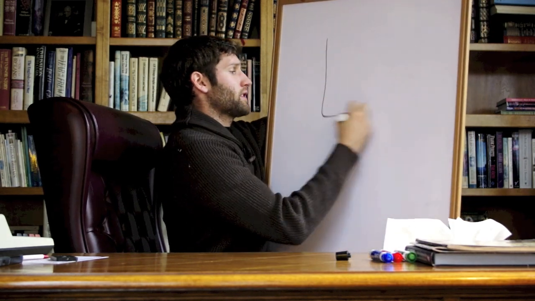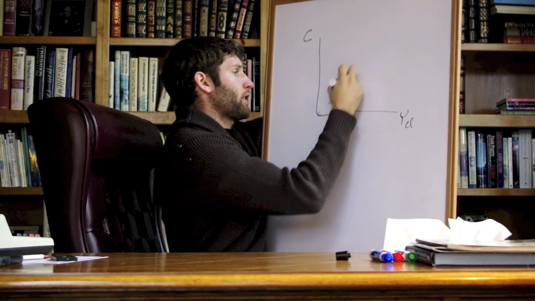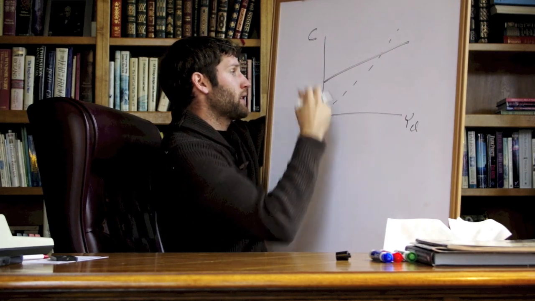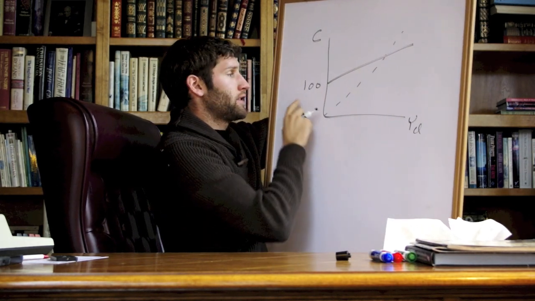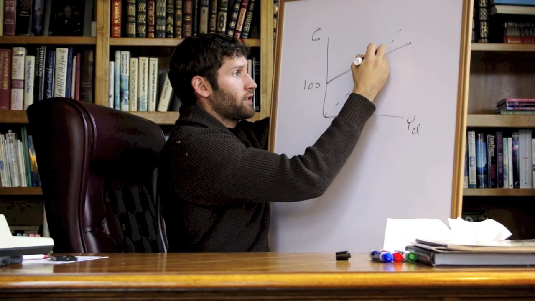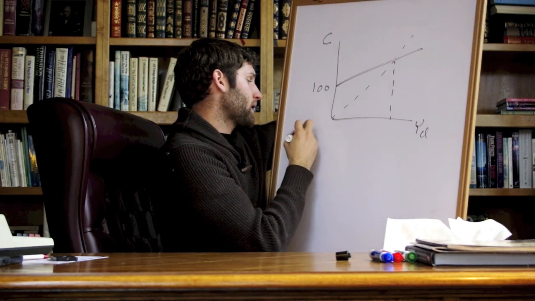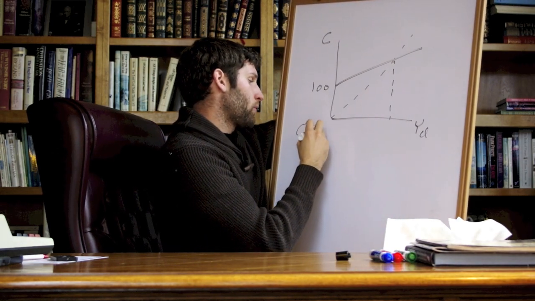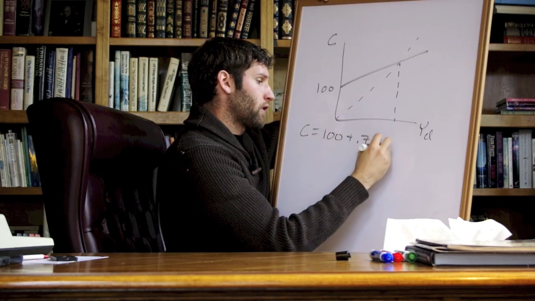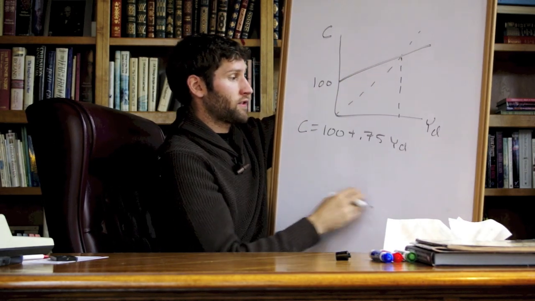So let's look at a consumption function. Here we have consumption and disposable income. We have our 45-degree line, and we have our consumption function. Let's say that autonomous spending is 100. So here this is our autonomous consumption. We then say that this intersection is going to be some amount, but we're not told what it is. But we're given that our consumption function is 100 plus 0.75 YD. So now let's figure out what this intersection is going to be.